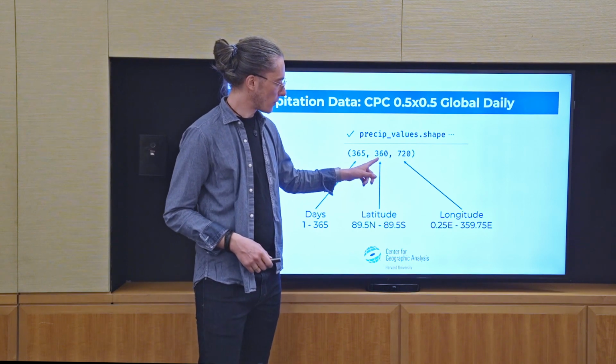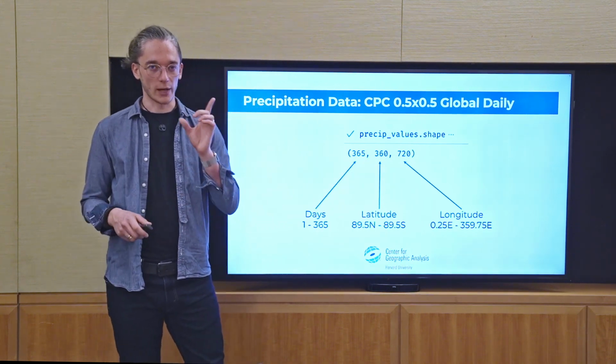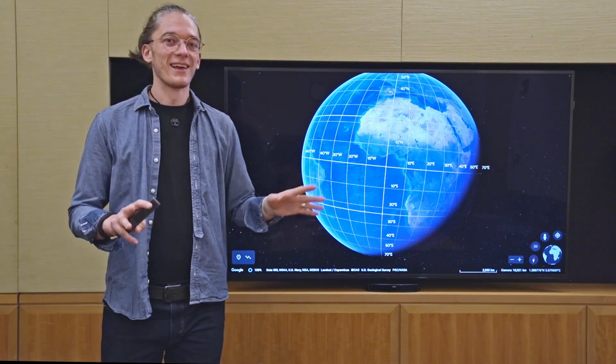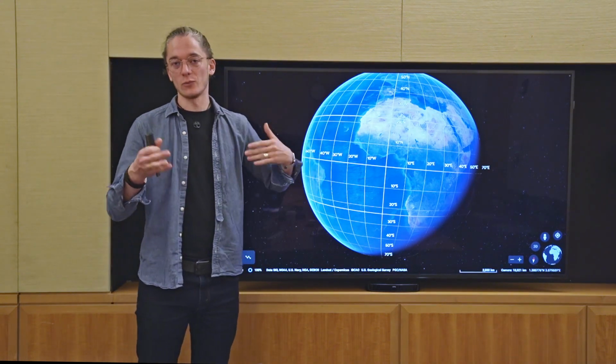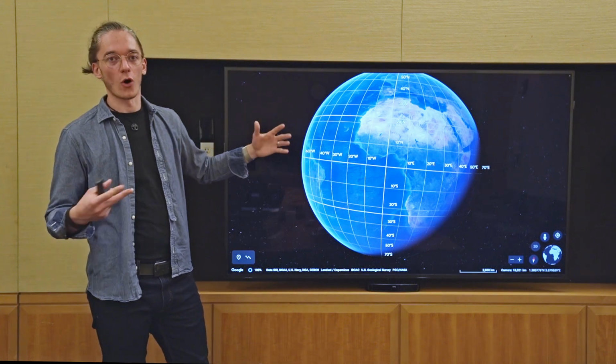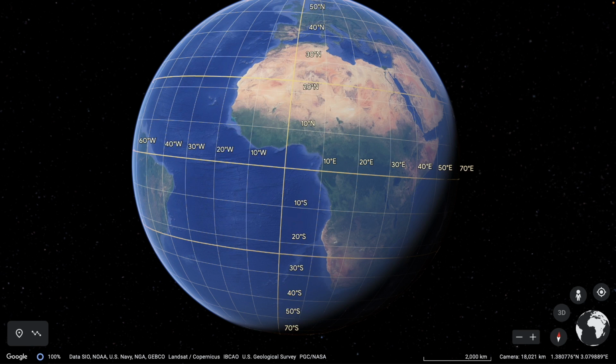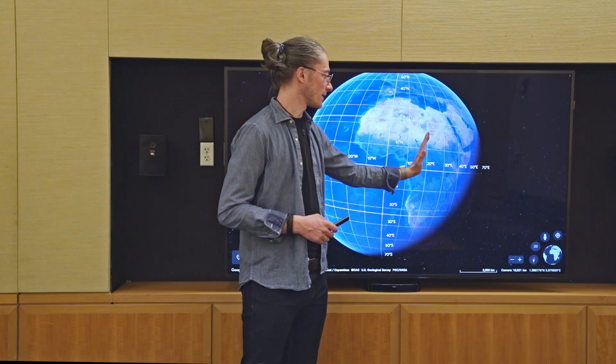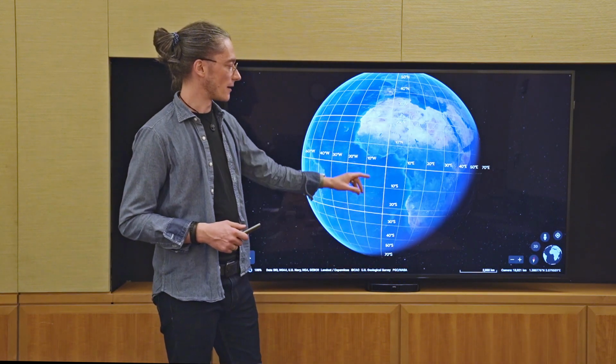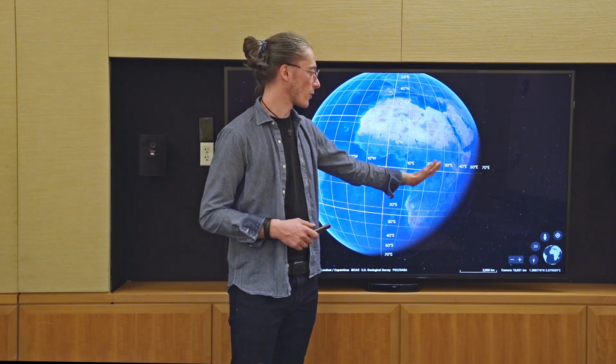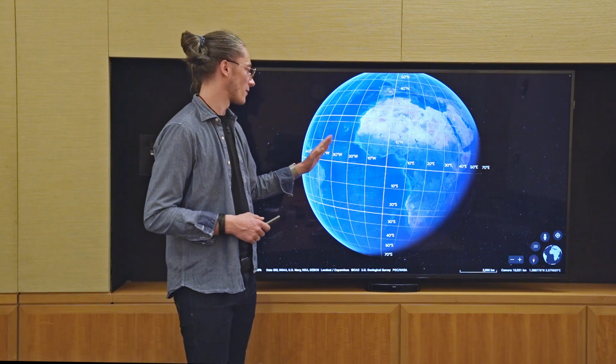Then next, we have 360 and 720. So how to make sense of that? Well, if we remember, the globe has this general grid that we can use to orient ourselves. We start latitude-wise on the North Pole, which is 90 degrees north. Then we come to the equator, which is 0 degrees, and then we go to the South Pole, which is 90 degrees south. Likewise, to go eastwards, we have these grid lines every 10 degrees, where we go eastwards 10 degrees, 20 degrees, 30 degrees, or westwards 10 degrees, 20 degrees, 30 degrees.